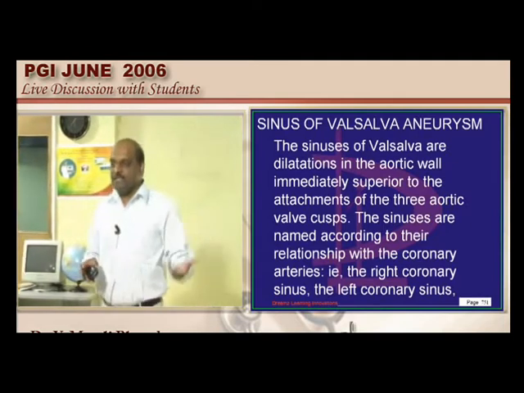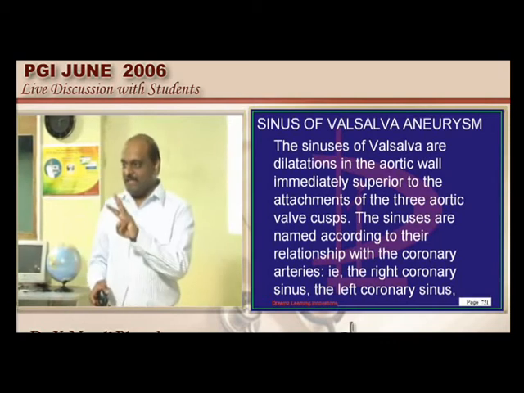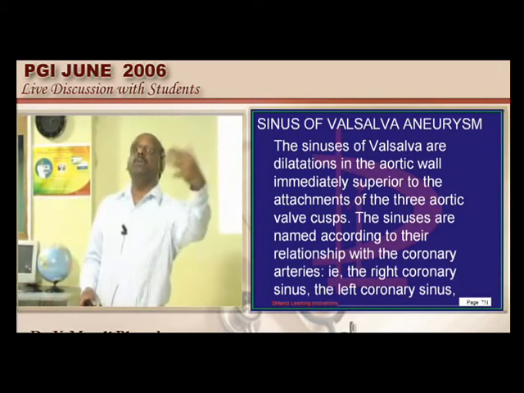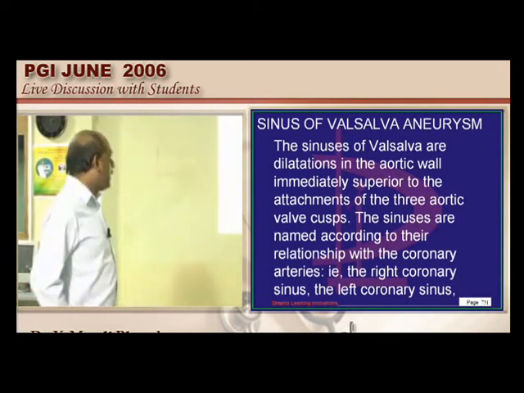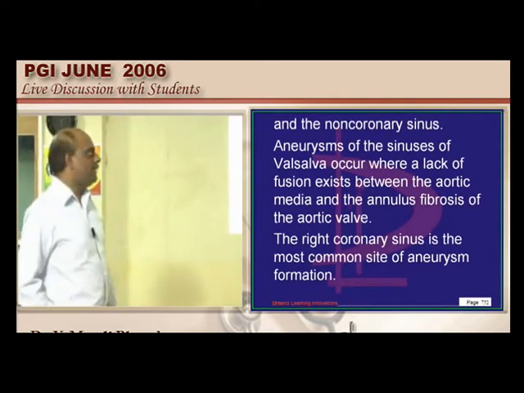Naturally, when there is a sinus of Valsalva, a lot of sinuses are possible. Right side, left side, 3 sinuses of Valsalva are there. Out of all, which is most common? It is the right coronary sinus is the most common site of the sinus of Valsalva's rupture is what need to be remembered.